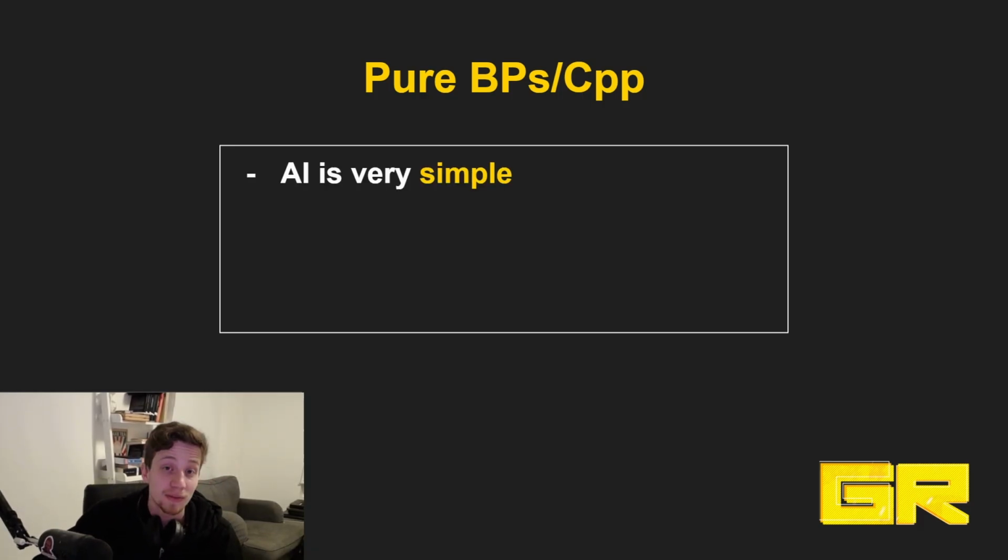The case can be, for example, if AI is really simple. If it's really supposed to be just stand around, attack the player when he sees you, setting up state tree is kind of cumbersome. It doesn't really help you that much. It slows you down because it takes a little bit longer to set up. You get some performance boost using state trees, but like I mentioned, performance shouldn't really be your consideration with something like this.